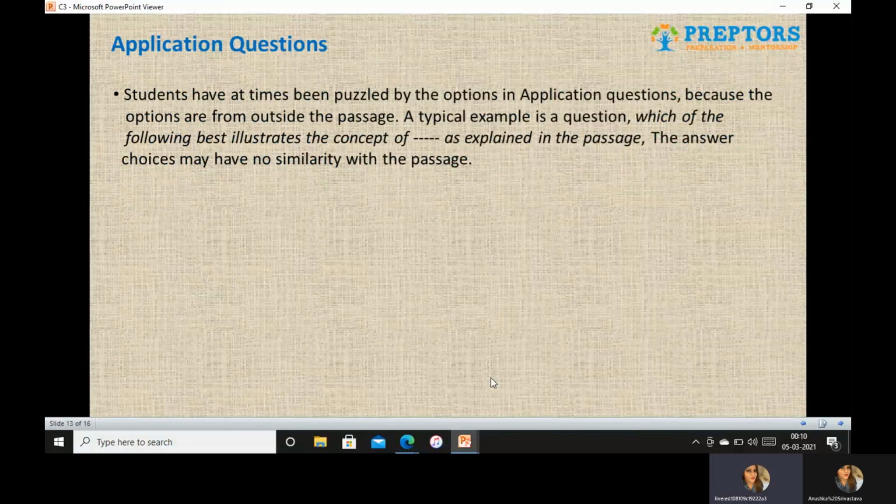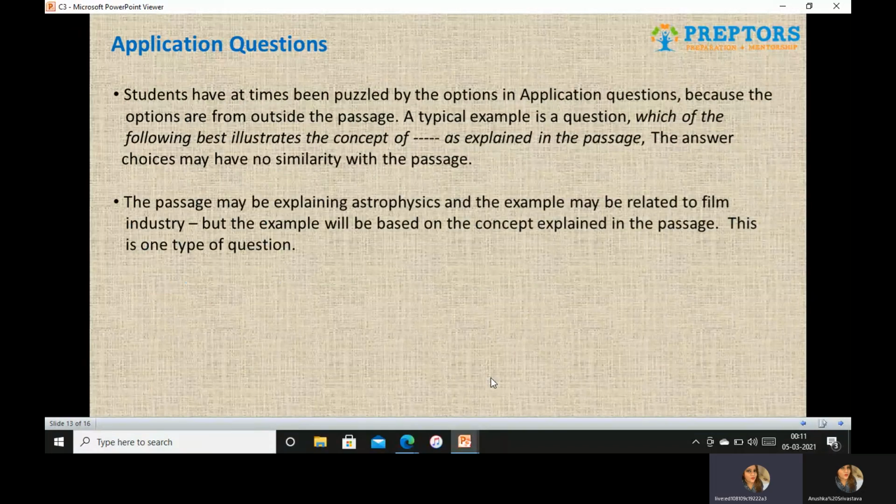Sometimes students get puzzled by the options in application questions, because those options are not there in the passage at all. They are from outside the passage. A typical example would be, which of the following best illustrates the concept of something as explained in the passage? And your answer choice will have no similarities with whatever has been explained in the passage. So you need to read that, relate to it, and then apply it to a different scenario. The passage may be explaining astrophysics, but your example may be related to the film industry. Now there's no relation between astrophysics and the film industry, but the crux would remain the same. So the concept will remain the same, right?